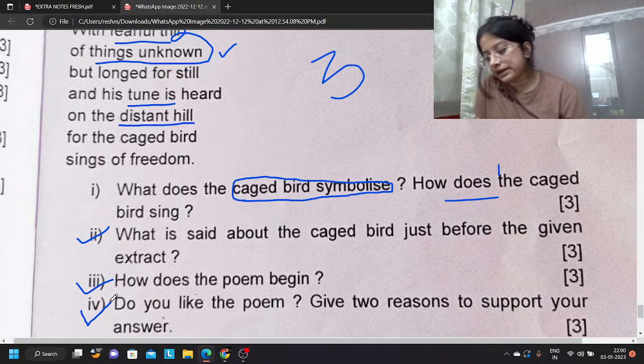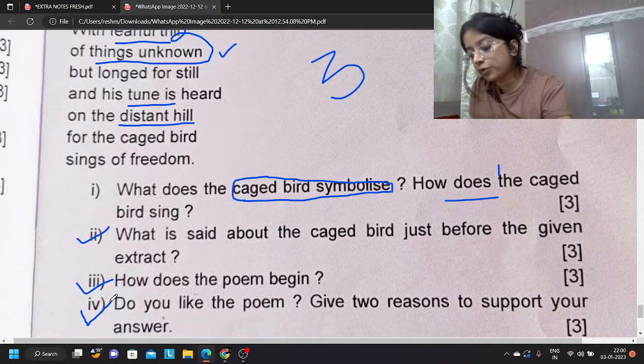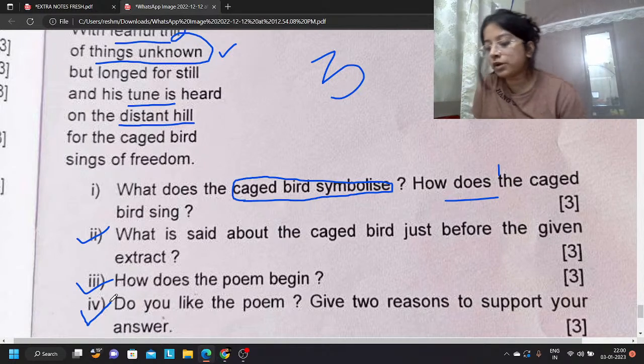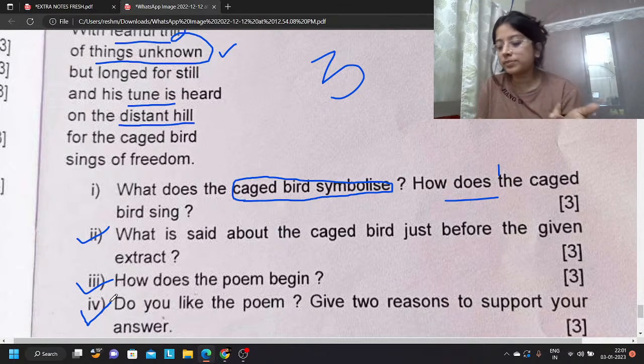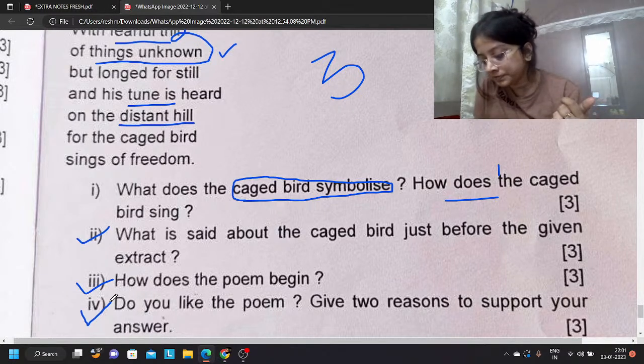The poem begins by expressing various facilities and freedoms which the free bird gets. Also talk about the positivity, the enormous amount of freedom that they get. Talk about the contrast that is drawn between the caged bird and the free bird.